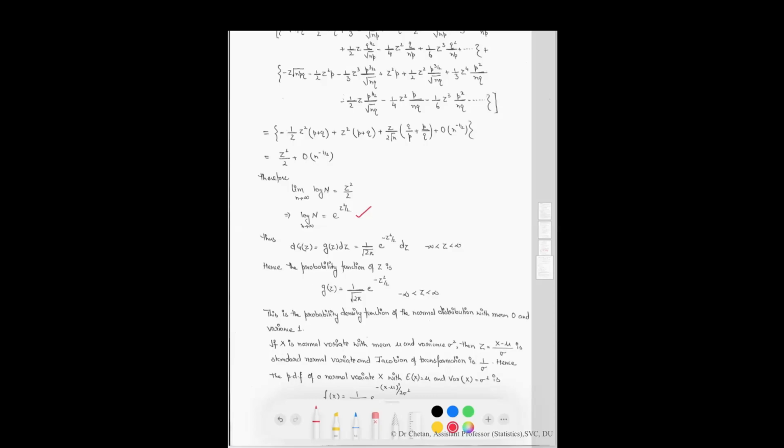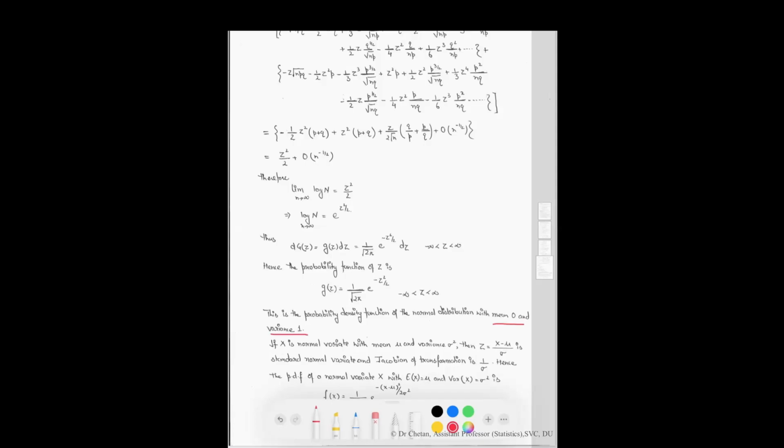dg(z) equal to g(z) dz is equal to 1 upon under the root of 2 pi e raised to the power minus z square by 2 dz, where z lies between minus infinity to infinity. Hence, the probability distribution of z is g(z) equal to 1 upon under the root of 2 pi e raised to the power minus z square by 2, z lies between minus infinity to infinity. This is the probability density function of the normal distribution with mean 0 and variance 1.